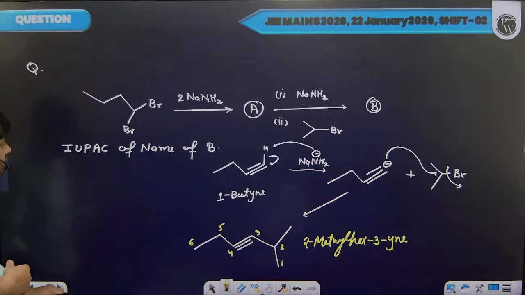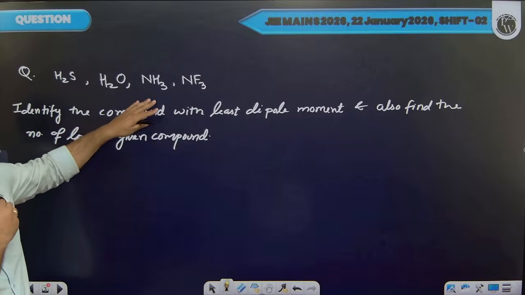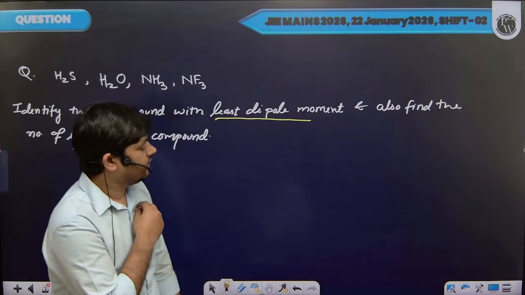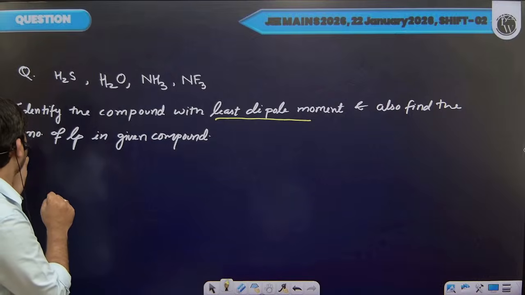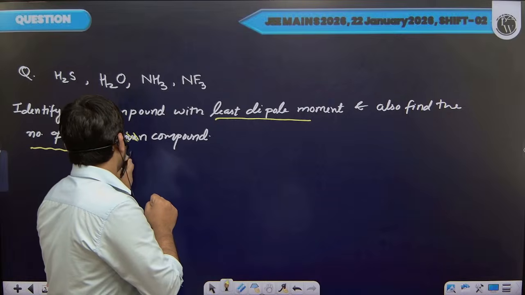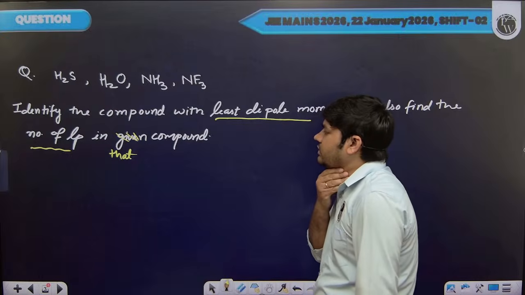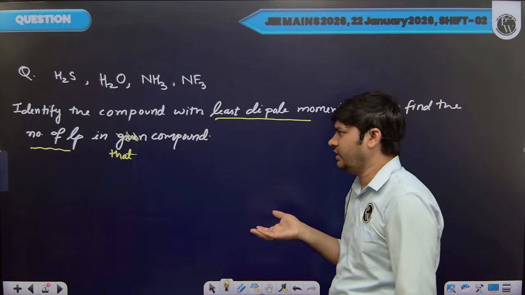This is your next question. In this case, 4 compounds are given and we need to identify the compound with the least dipole moment. Then we need to find out the number of lone pairs in that particular compound. If you remember the data, then it is very easy.